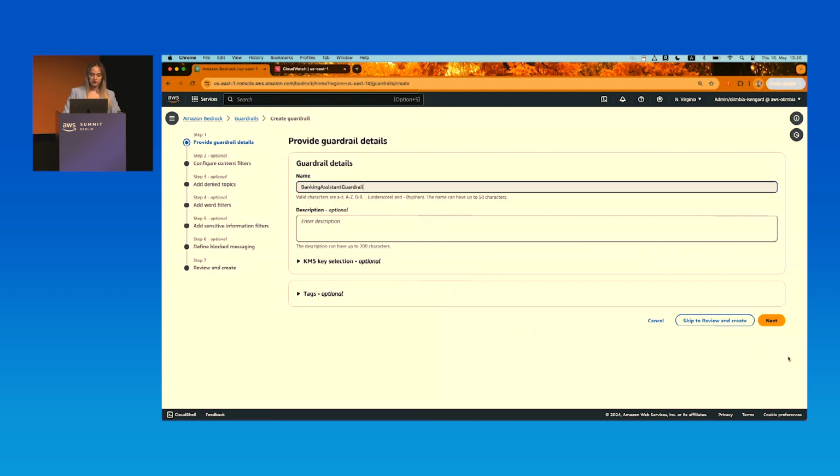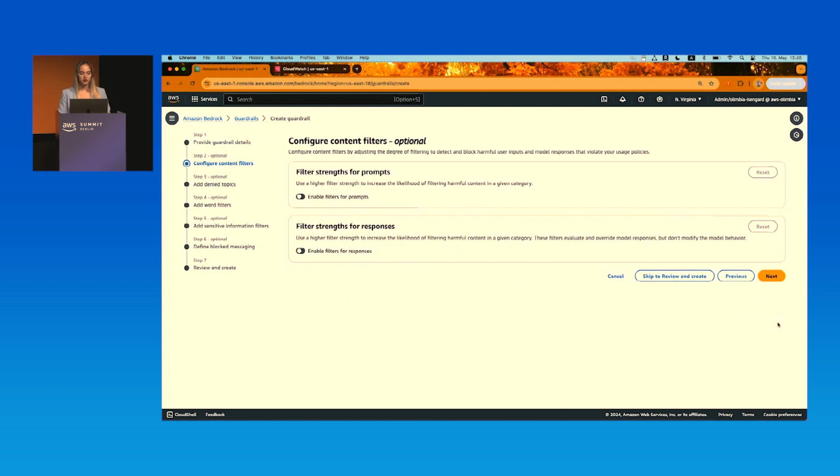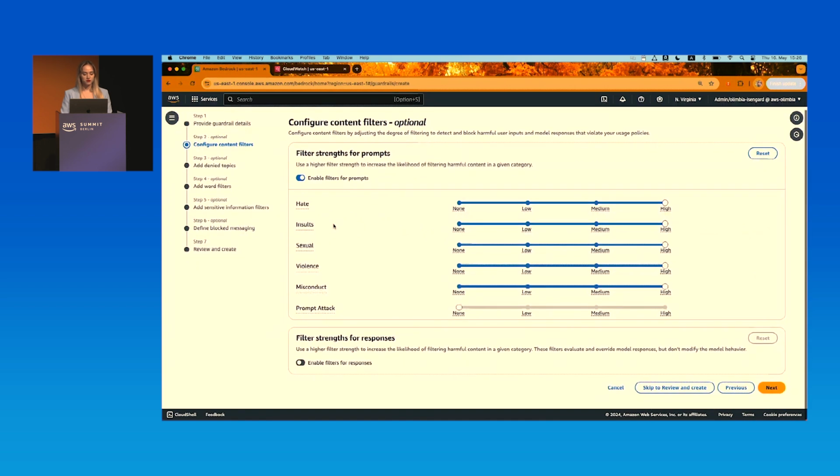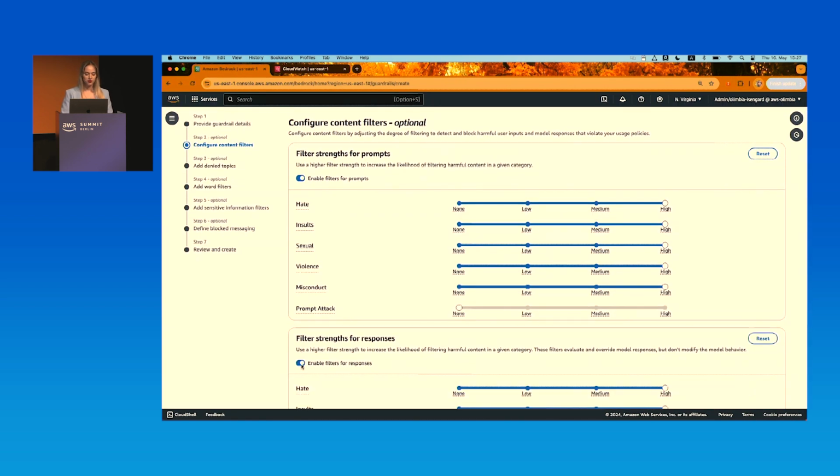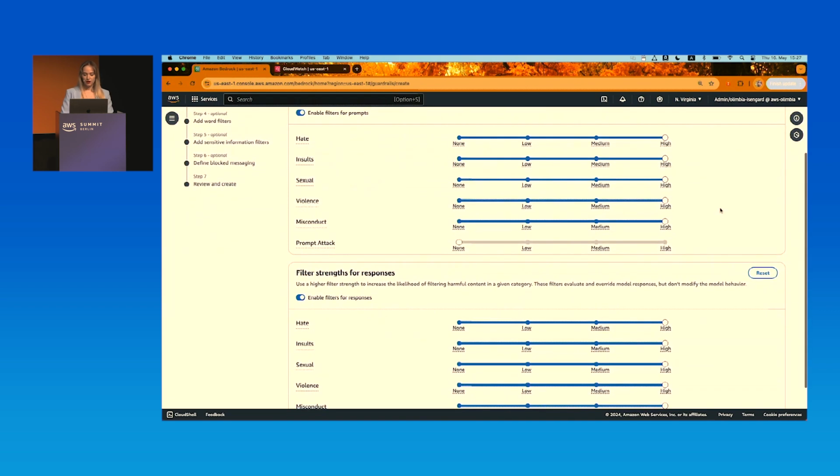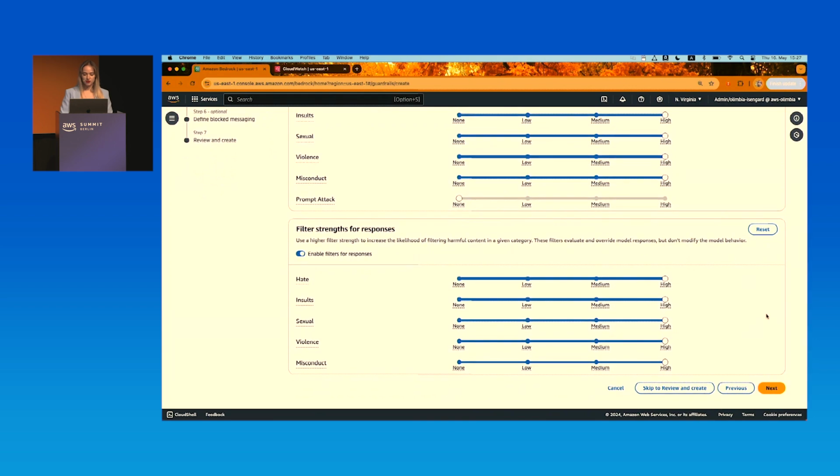I click on Next, and we go into the first policy configuration, which is content filters. If you remember, it was about toxicity and harmful content. And we can do that for both the prompt as well as for the responses that come from the foundation model. So what we have here, we can adjust the filter strength to medium, to high. Now, as we put it to high, the less will be the probability that we see, let's say, hate in our application. I'll leave everything to high, and I'm going to the next step.